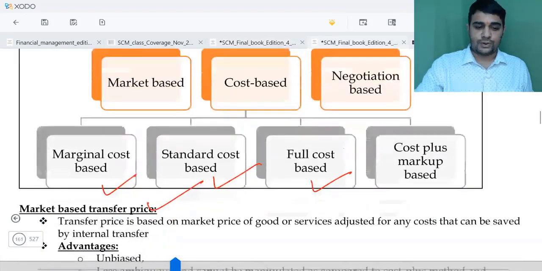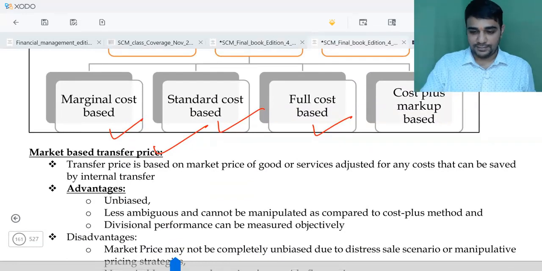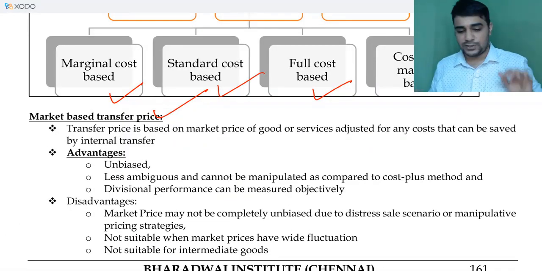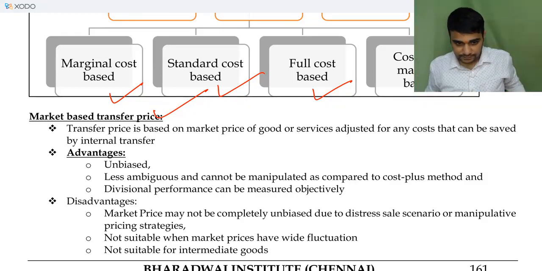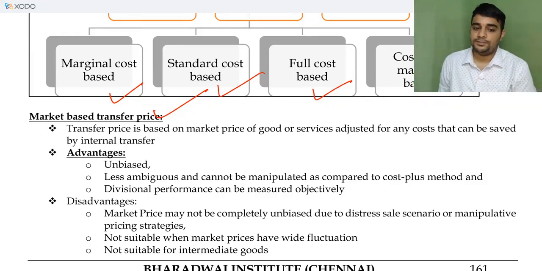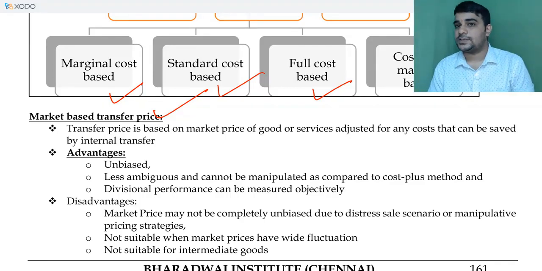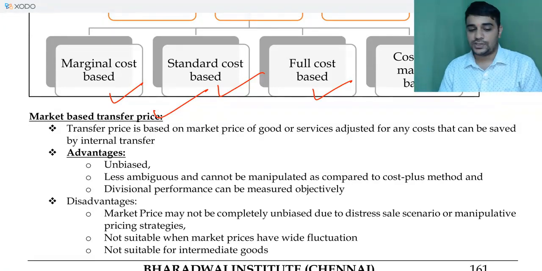Just go through the advantages and disadvantages also, because it has come in one of the exams. So just go through this, page 161. Transfer price is based on the market price of goods or services adjusted for any cost that can be saved by internal transfer. Technically, external purchase price plus or minus change in cost.